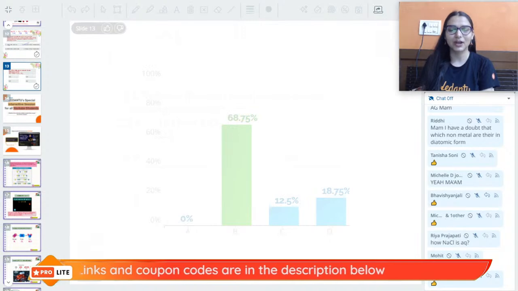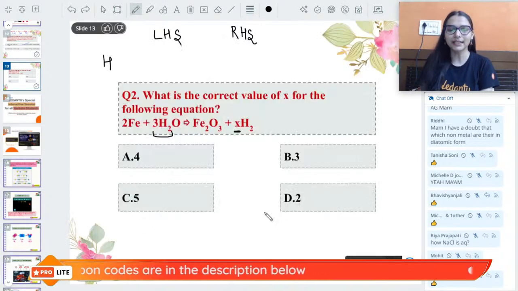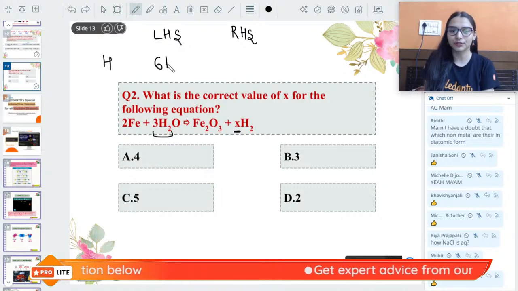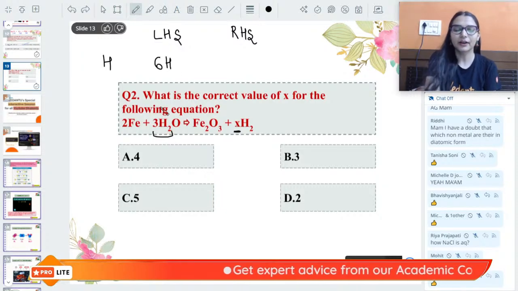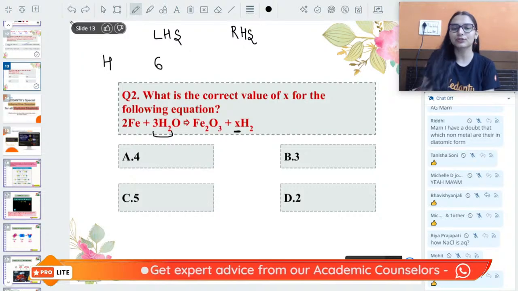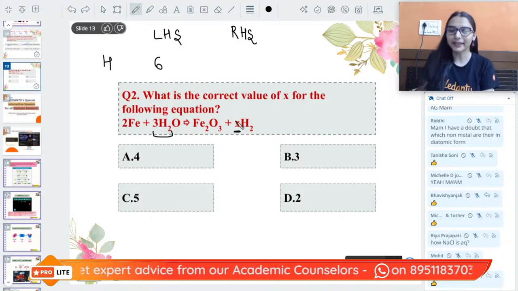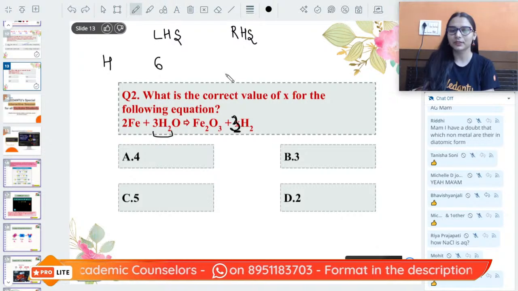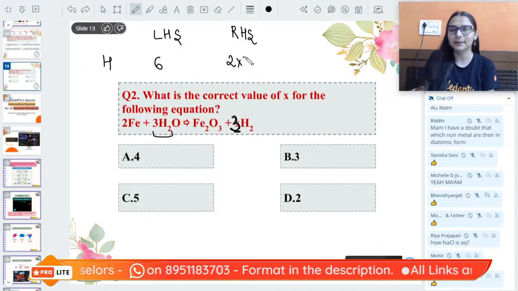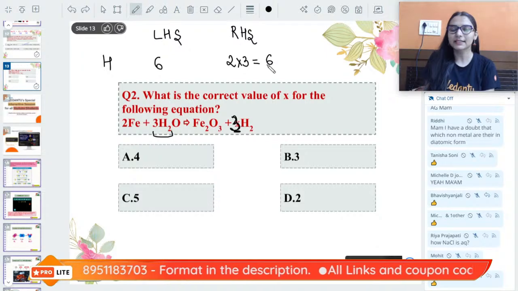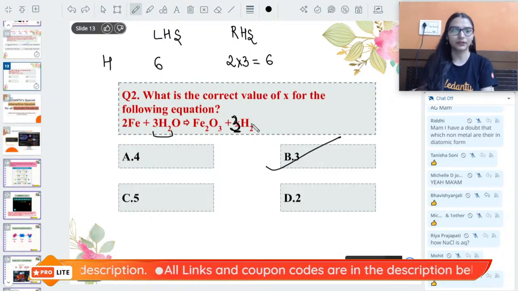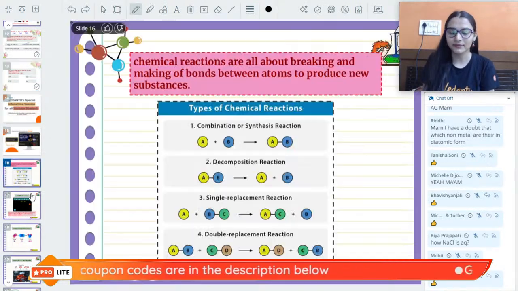Awesome. So how can you see it? Check it. On the left, we can see 3 multiplied by 2, that is 6 hydrogen. If I see on the right, 2 hydrogen atoms are already there. So if I keep a coefficient of 3, 3 multiplied by 2, I will be getting 6. So it would be 3. Yes or no? 3 into 2, 6 hydrogen, 6 hydrogen. It is balanced. Very good.